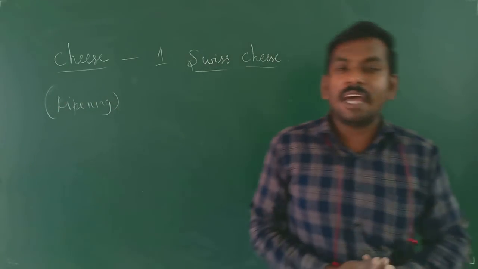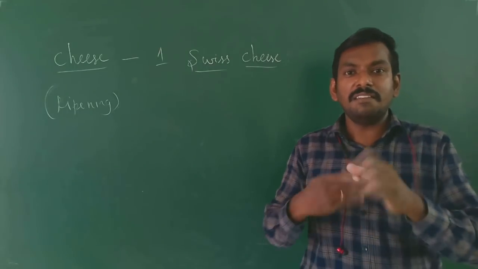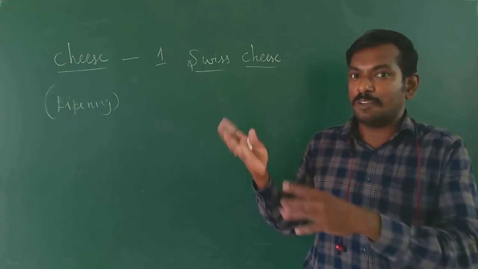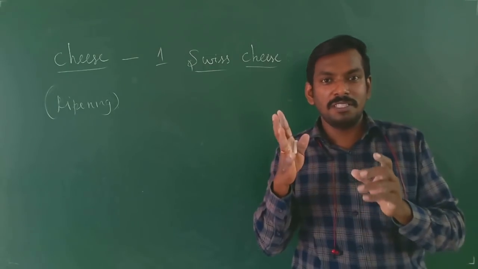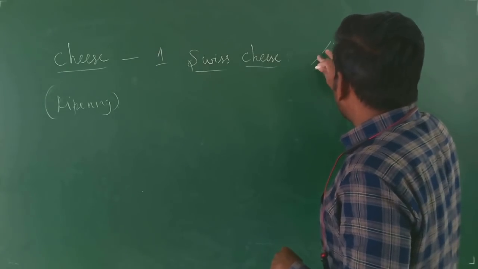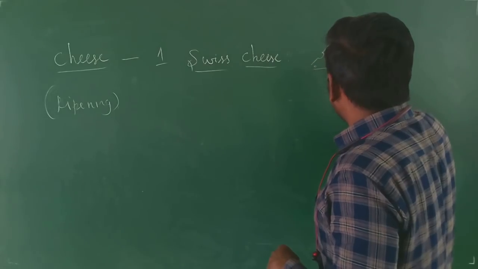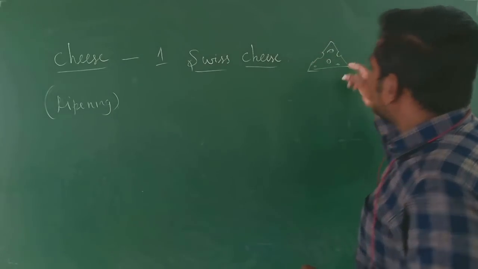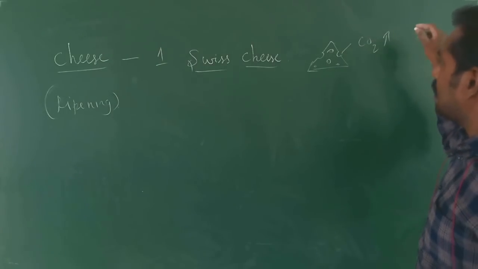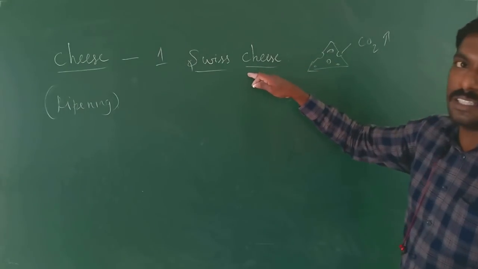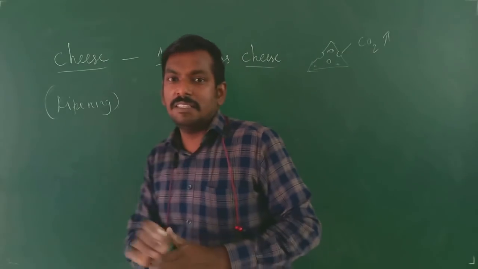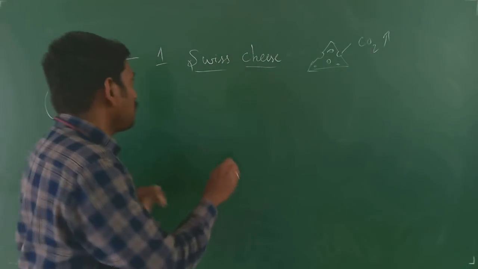You might have seen the cartoon Tom and Jerry. In that, Jerry often takes some of the cheese from Tom's house. You might have seen it has some characteristic holes, and it is usually triangle-shaped. These characteristic holes are due to the evolution of carbon dioxide from the cheese. Such type of cheese is called Swiss cheese. It is one of the most famous types of cheese which is often used.